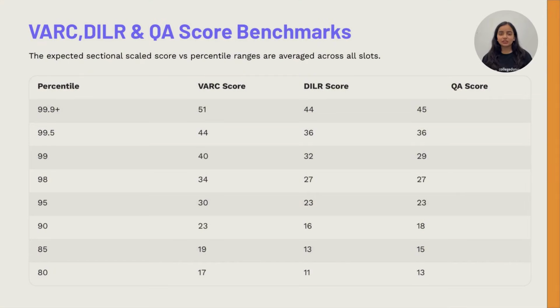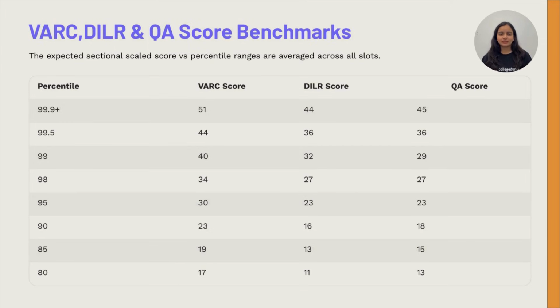When it comes to sectional scores, here's a breakdown of the expected scale scores across the 3 sections of the CAT exam: VARC, Verbal Ability and Reading Comprehension, DILR, Data Interpretation and Logical Reasoning, and QA, Quantitative Ability. For a 99.9 plus percentile, you would need to score around 51 in VARC, 44 in DILR, and 45 in QA.